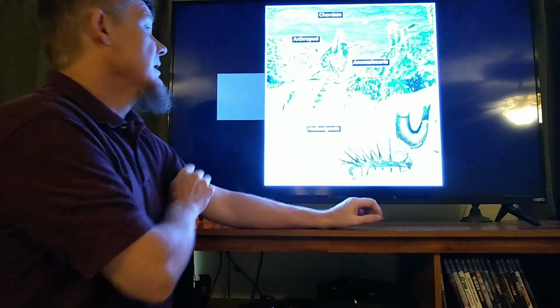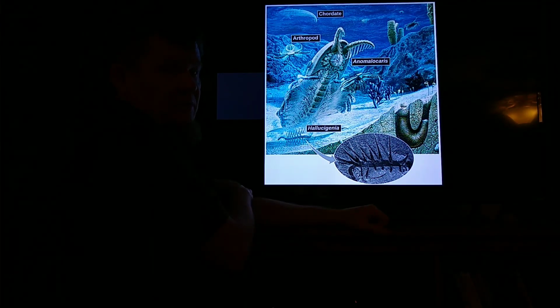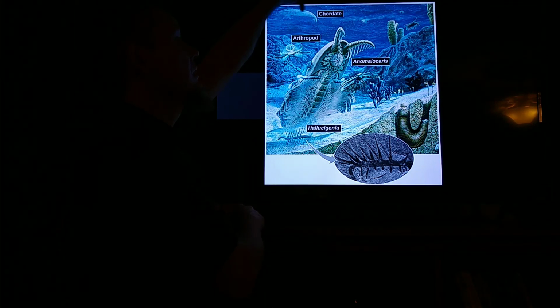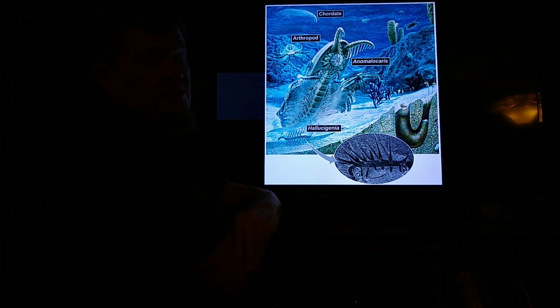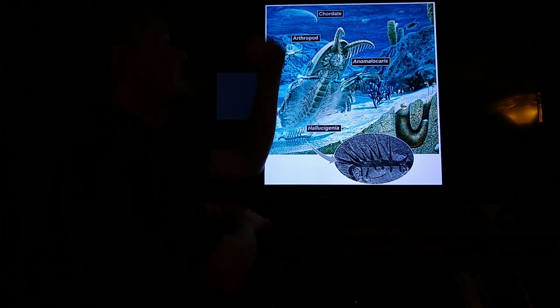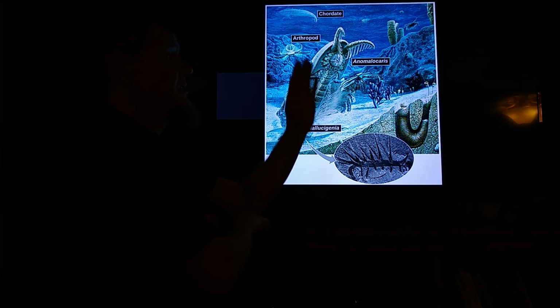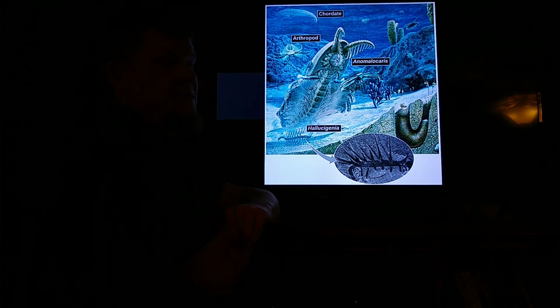This is a picture of animals that probably existed somewhere around the Cambrian explosion. There is an early chordate here. I'm not sure if you can see it very well. When you get a chance to look at that, it almost looks like a fish. But it by far is not the most complicated animal in this picture. The most complicated animal in the picture is Anomalocaris. Anomalocaris was probably the apex predator of the time. It was basically a giant swimming bug, probably 2 to 3 feet long.